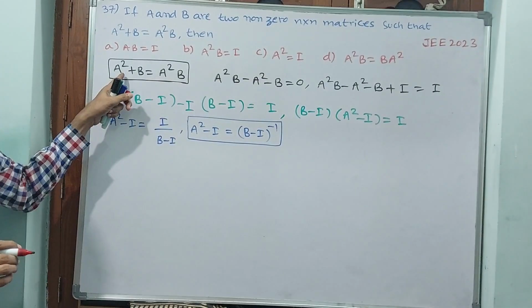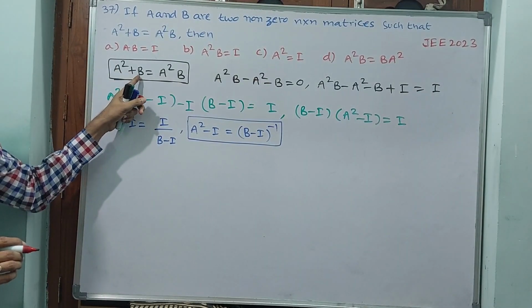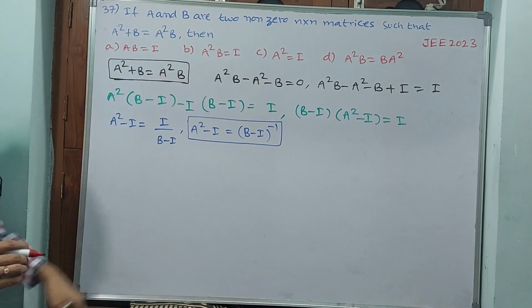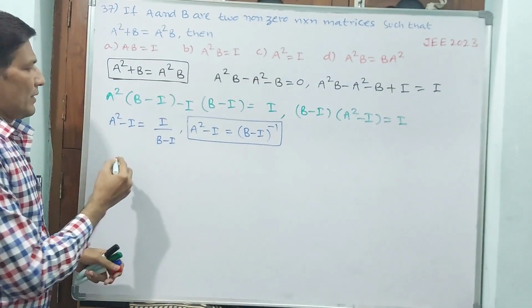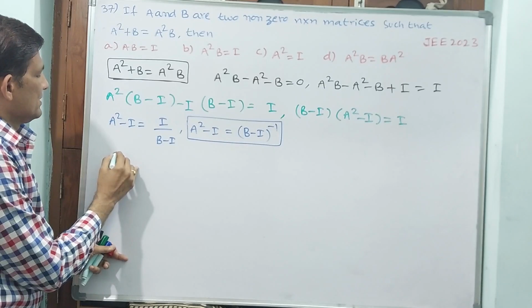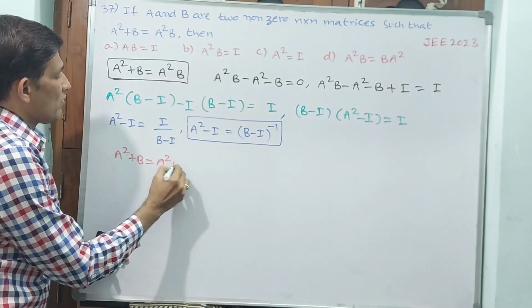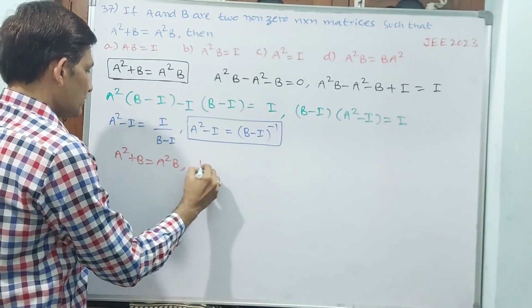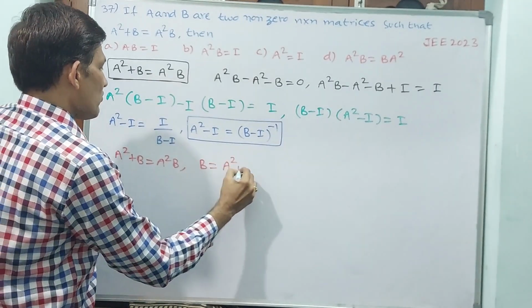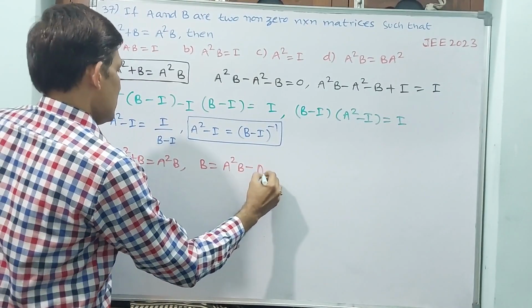Now again from the first equation, this time I am sending only A square. A square plus B is equal to A square B, so B is equal to A square B minus A square.